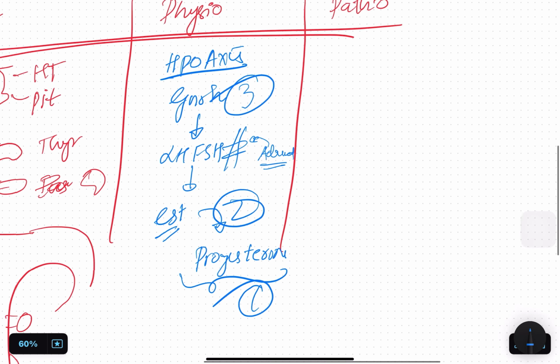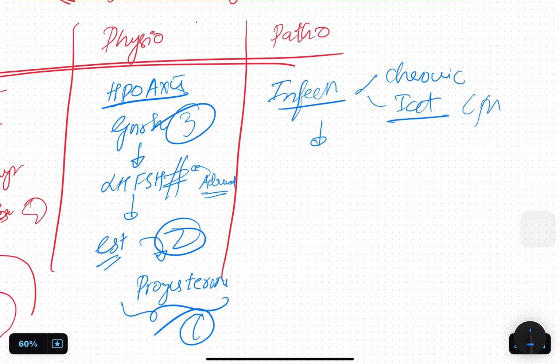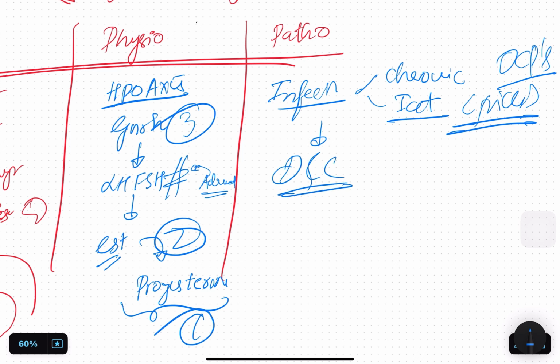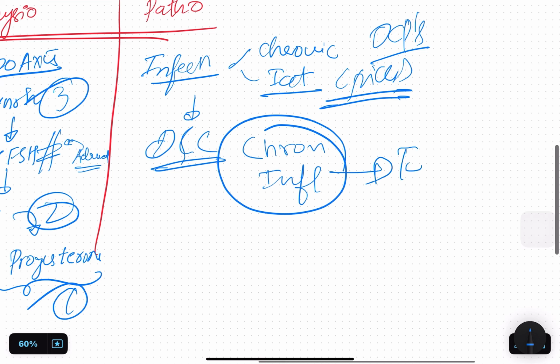Now we'll go with pathology. This also forms a major thing. Infections, any chronic infections like TB, or iatrogenic causes, such as she's taking pills, I mean OCPs, nothing else. And also, if she had any D&C in the past, again you'll have chronic inflammation that heals by what? Everyone knows, fibrosis. So that causes adhesions. What is this condition called? Asherman syndrome.